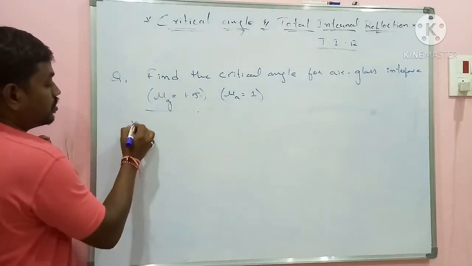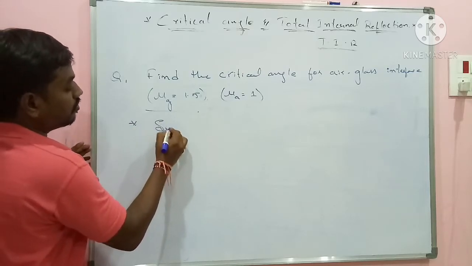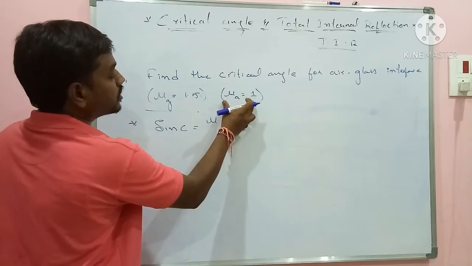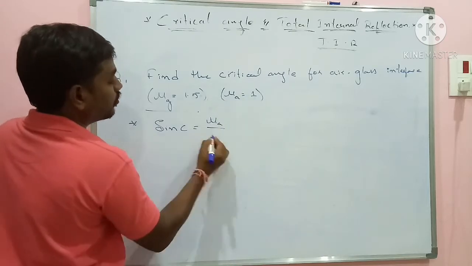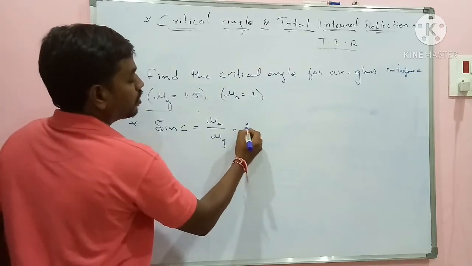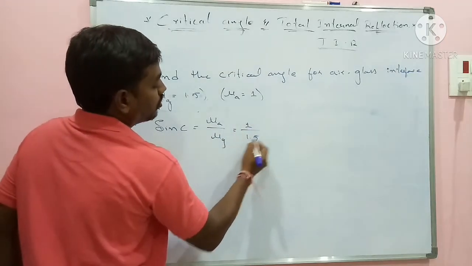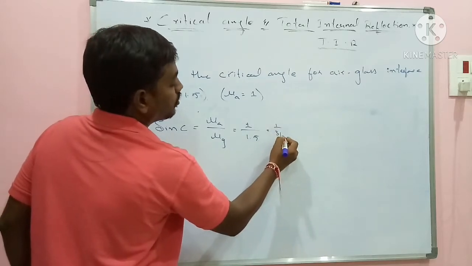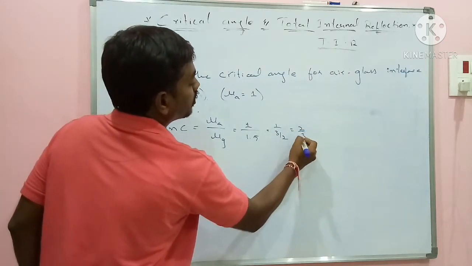So we know the formula: sine of angle C is equal to mu rarer, here air, by mu denser, glass. So I can write it as 1 by 1.5. I can write it as 1 by 3 by 2, that is 2 by 3.